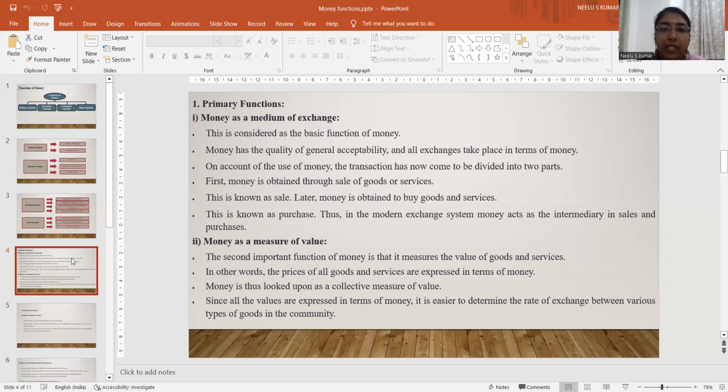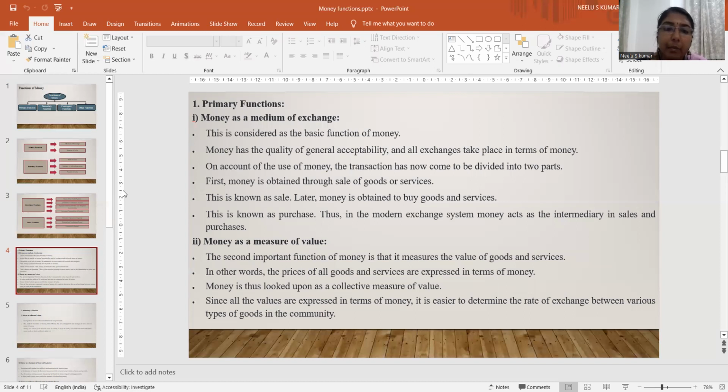As we know, we studied from the evolution of money, in the earlier stages, barter systems were followed by the people. People exchanged goods and services for their own needs. Later, by the introduction of money, money acted as a medium of exchange for both sale and purchase of goods and services. So that's the first important primary function of money, money as a medium of exchange.